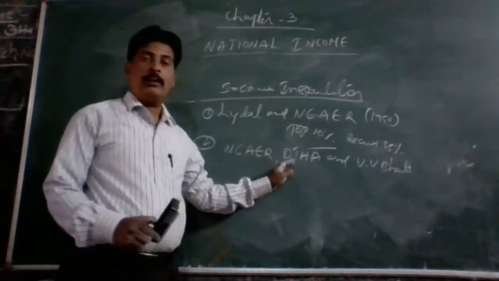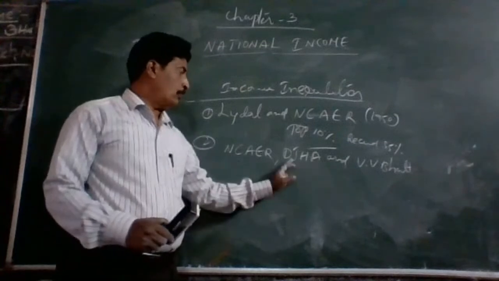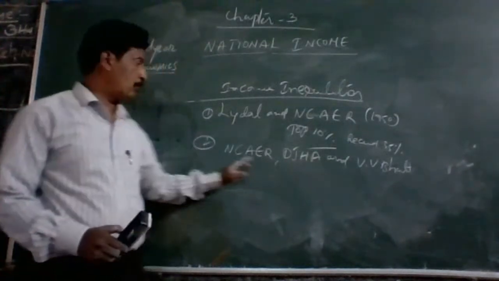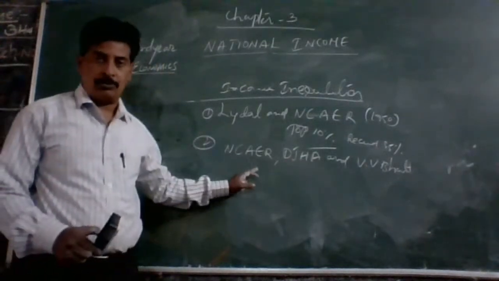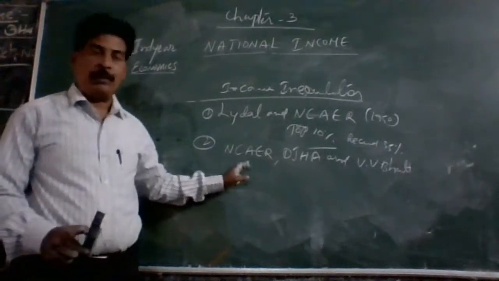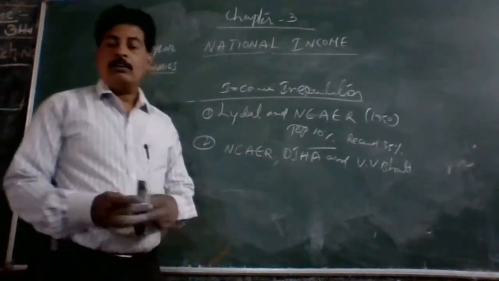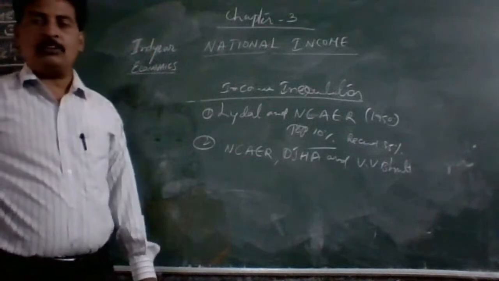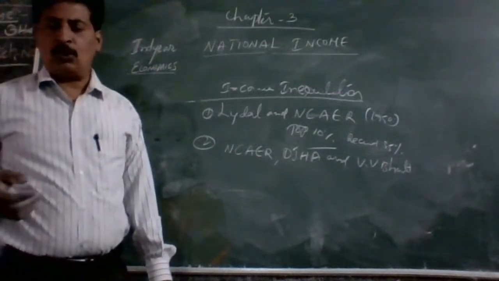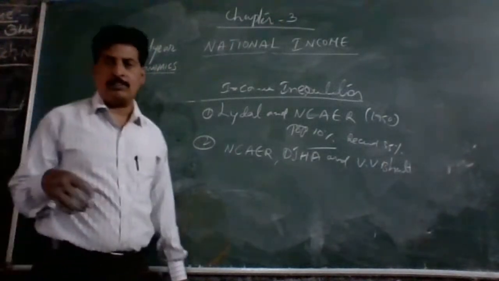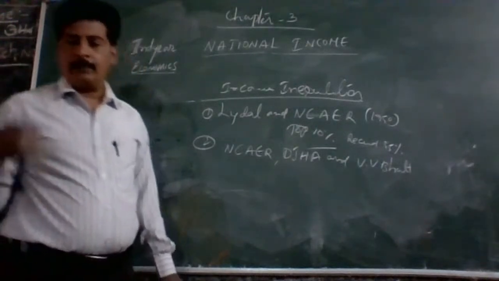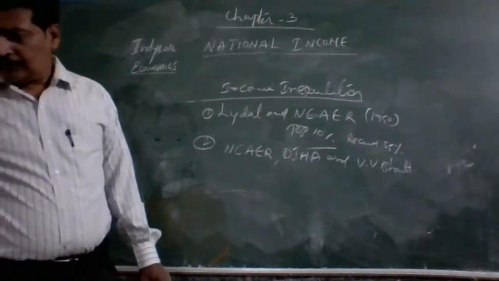These two are individuals, whereas NCAER is an institution, the National Council of Applied Economic Research. These people estimated during the 1960s on the basis of personal income.